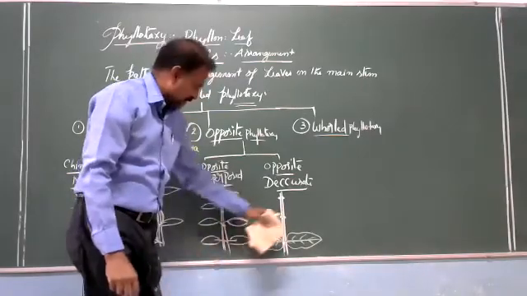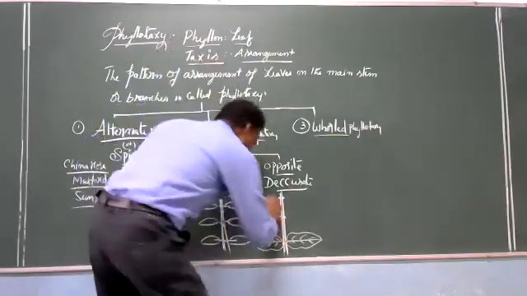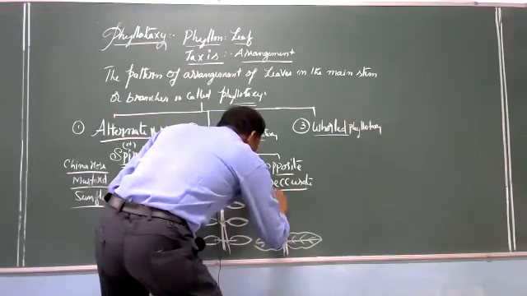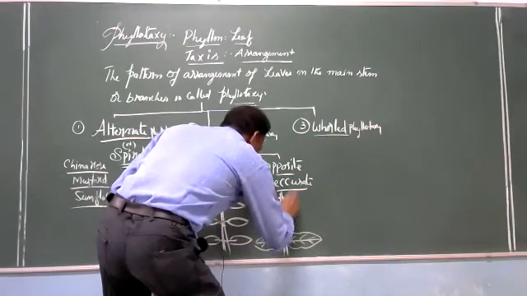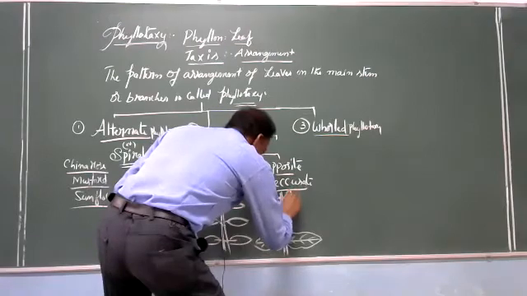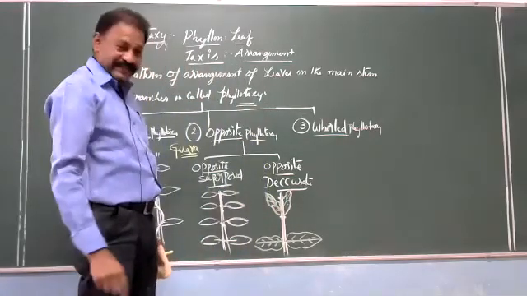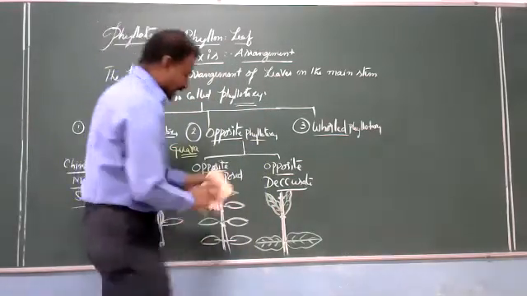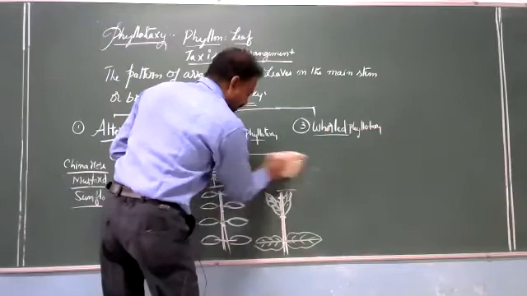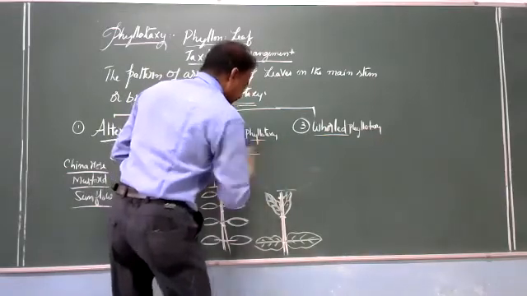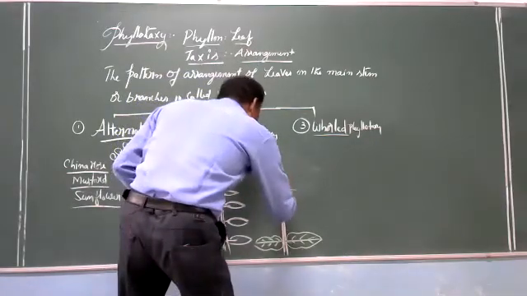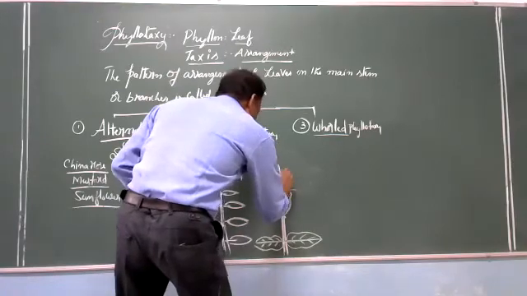Here another pair of leaves, like this. Another pair of leaves here. Here the third node.